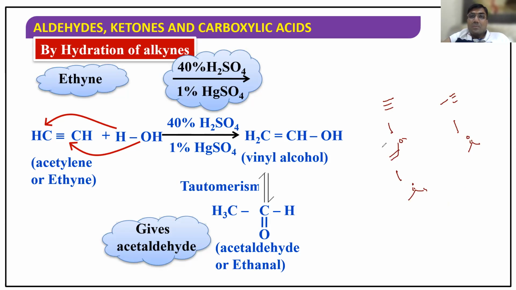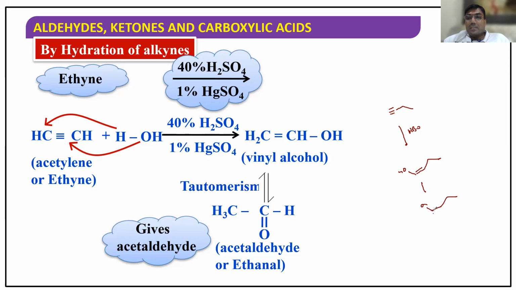And one more thing is, you get aldehydes from the terminal. For example, this is the terminal one. Hydroboration oxidation, if you do, you get anti-Markovnikov product. When you do hydroboration oxidation, what happens? This is the first step. The terminal anti-Markovnikov product will be formed. Second step is here OH, here OH, 2 moles. Now this will be converted into aldehyde.